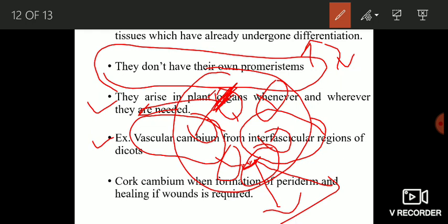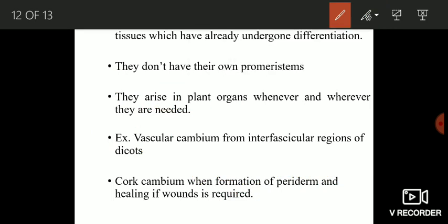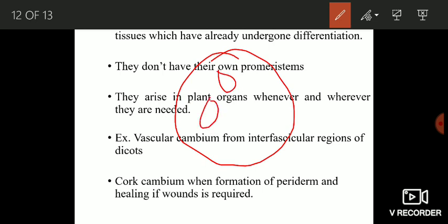I will repeat this. Let's make it more clear. Here, this is the structure of primary stem. You have the primary vascular bundles here, and this single primary vascular bundle is constituted of xylem on the inside and phloem on the outside.